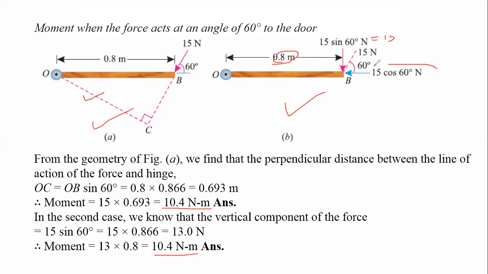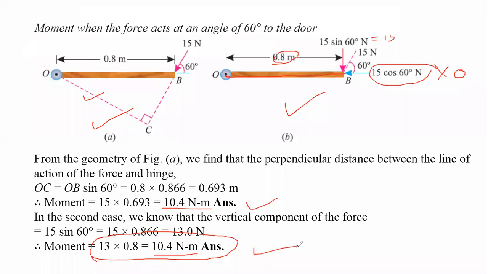What will happen over here? This force is passing through the point O. That's why the perpendicular distance for this term is 0, and that's why this term is not taken over here. All other terms are correct.